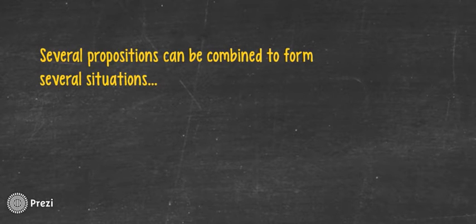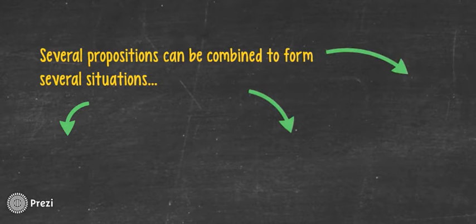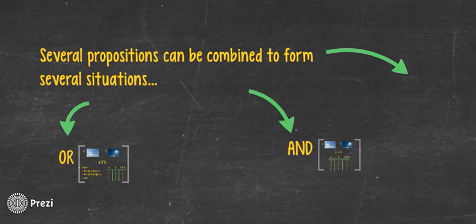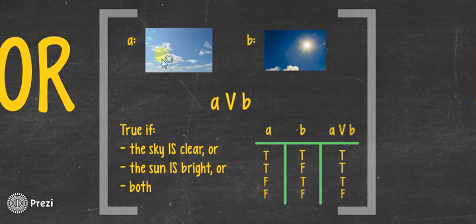Several propositions can be combined to form several situations with or, and, not. In this case, let us say A is the sky is clear, B is the sun is bright. This situation can be stated as the sky is clear or the sun is bright, or A or B. This situation is true if the sky is clear or the sun is bright, or both.